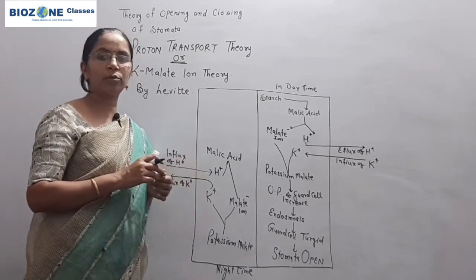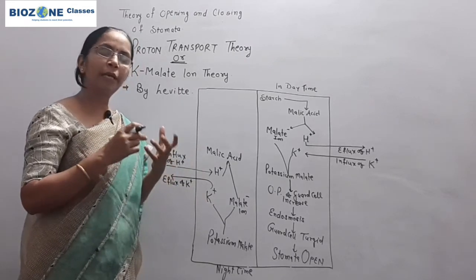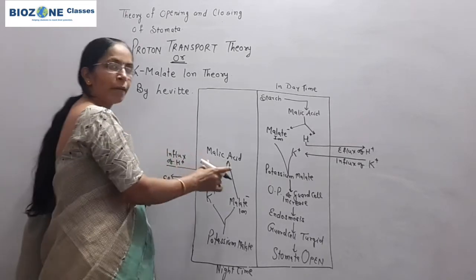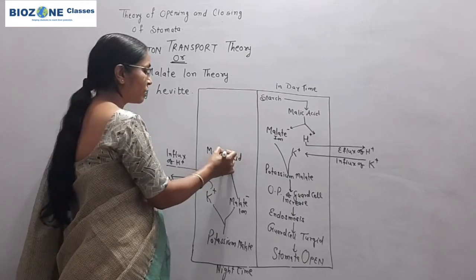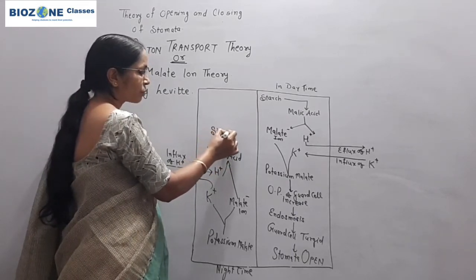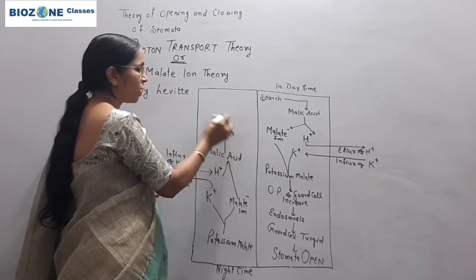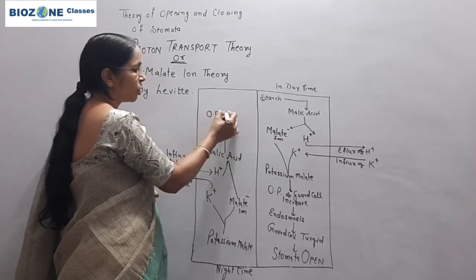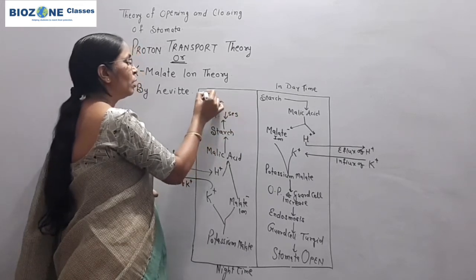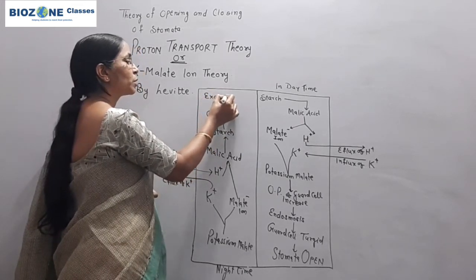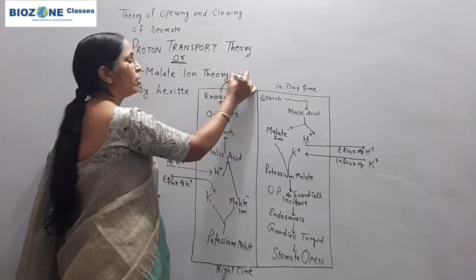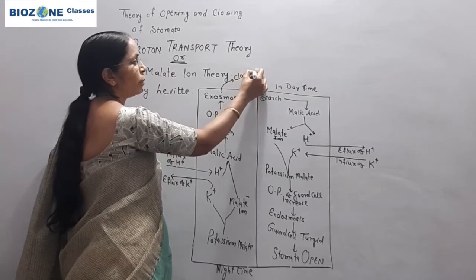Due to the carbon dioxide level increase, the pH of the guard cell decreases, and at acidic pH, malic acid gets converted into starch. Because of starch synthesis, the osmotic pressure of the guard cell decreases. Exosmosis results in closing of stomata.